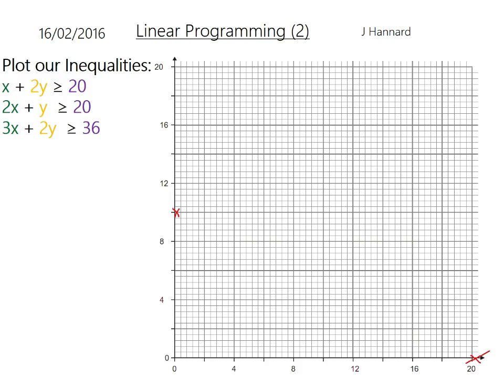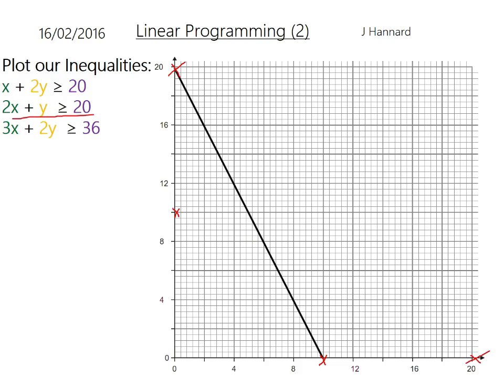If you cover up the y, you get 2x equals 20, so x must equal 10, like that. And if you cover up the 2x, you get y equals 20, so up there like that, and so on. So there's that line, this one here.